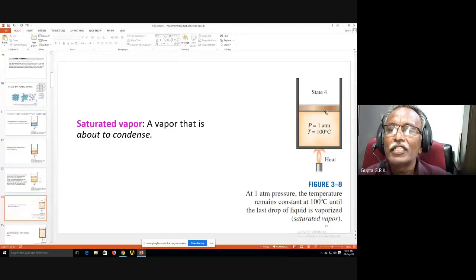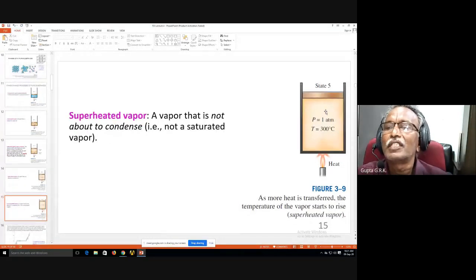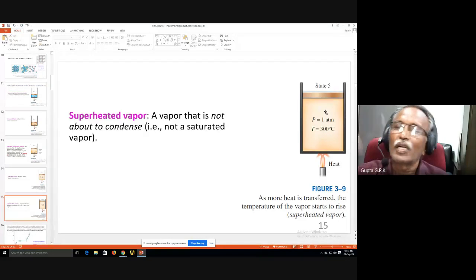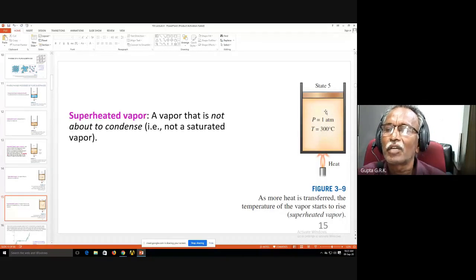And now I heat it further. What happens? The temperature increases further and everything is in the vapor state, and it is called a superheated vapor, a vapor that is not about to condense. It is quite above the saturation temperature. As more heat is transferred, the temperature of the vapor starts to rise. So this is called superheated vapor.